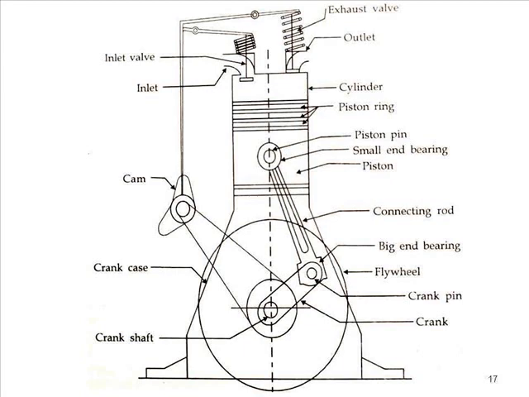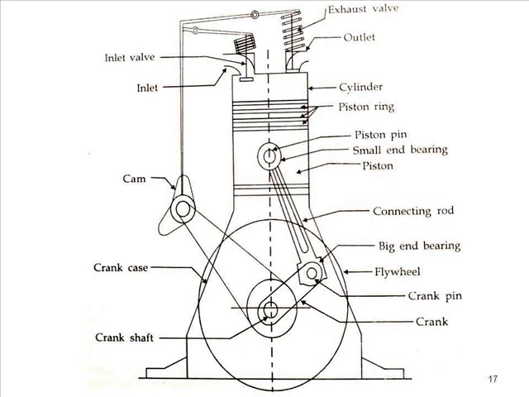The piston is reciprocating inside the engine cylinder, and the piston is connected with the crank by means of a connecting rod. The crankshaft is rotating, and on the crankshaft a flywheel is available. The flywheel is an energy reservoir. It will store energy when excess energy is available, and the flywheel supplies the energy as and when it is required by the engine.